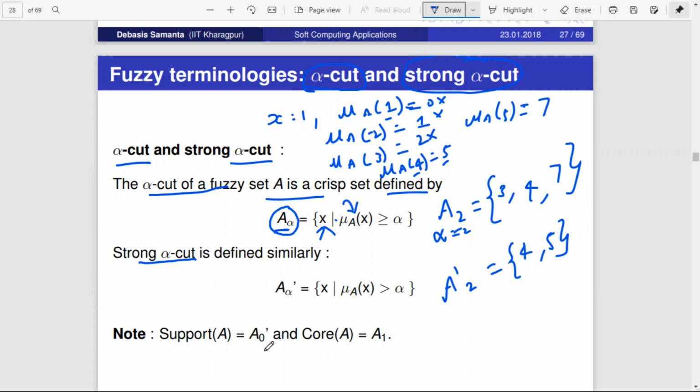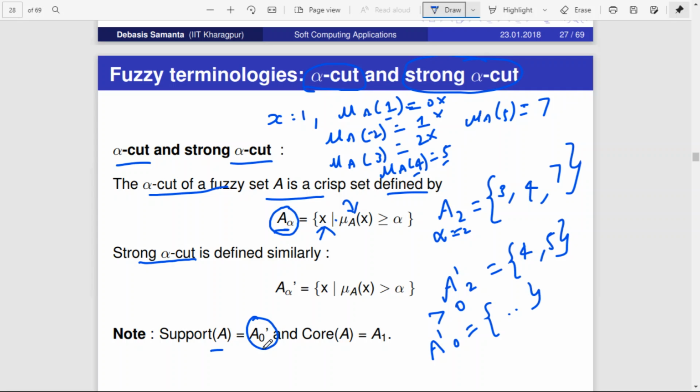If you recall, the first terminology that we discussed is support. Support represents all values of x whose membership function is greater than 0. So support of A is nothing but A dash of 0, because A dash represents the strong alpha cut. Strong alpha of 0 means whichever membership function is greater than 0 will come under this.